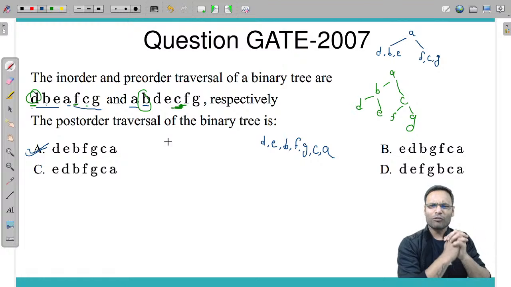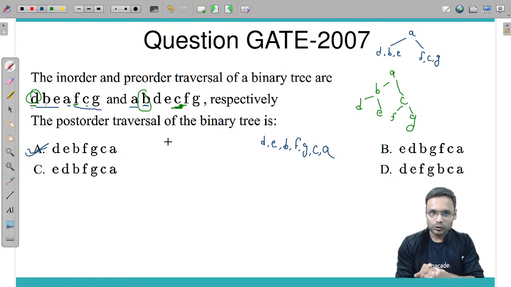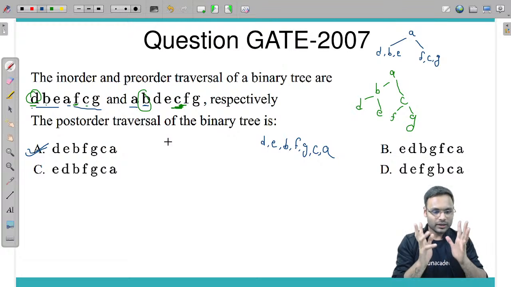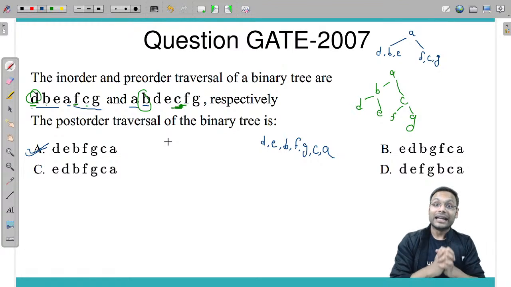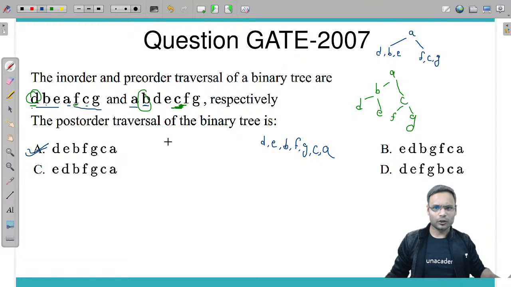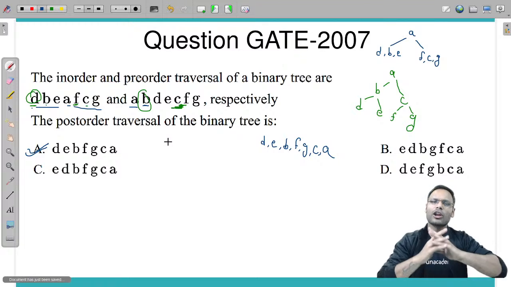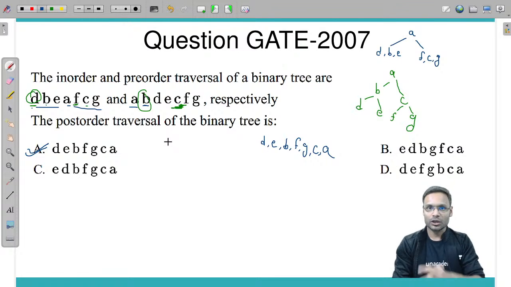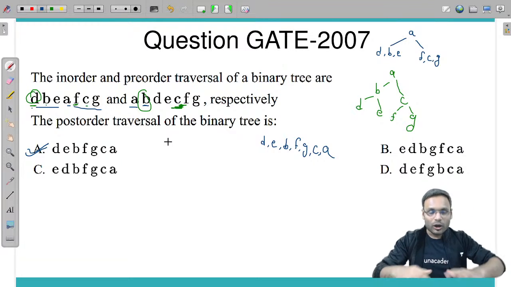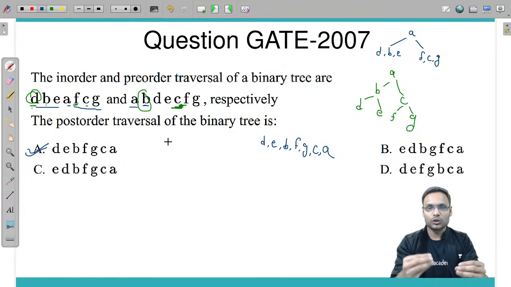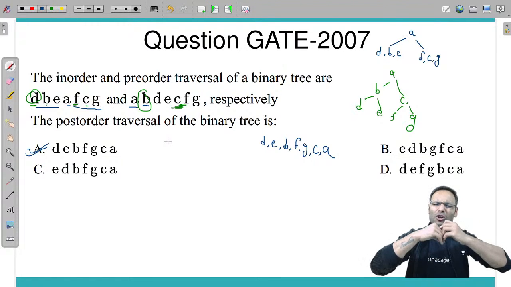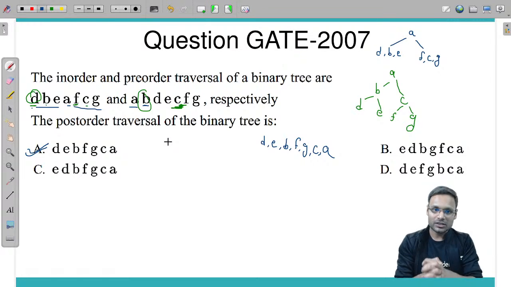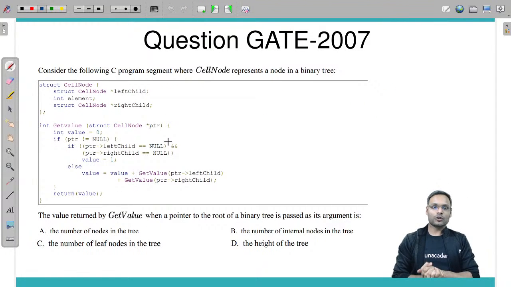This is one of the very basic questions which we also discuss in classroom training: based on the in-order and pre-order, construct the tree and get the other traversal or any other answer. Once you draw the tree, any number of questions can be asked. How many nodes are on the left of the root, how many on the right, what is the height, how many levels maximum, on which level this node comes, and there are so many questions that can be asked. One of the questions is another traversal. Fine. Let's go, another question we are having.